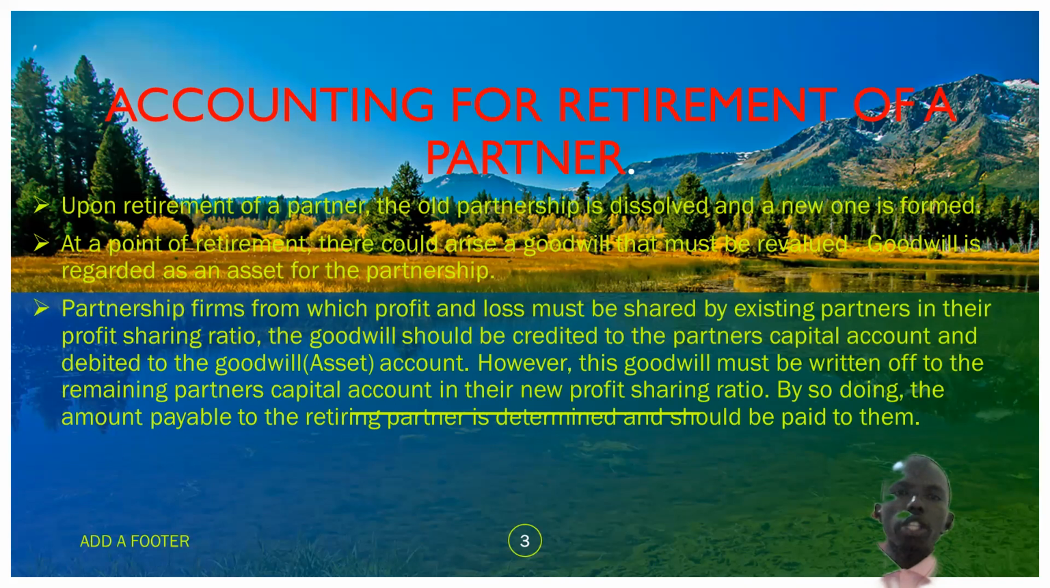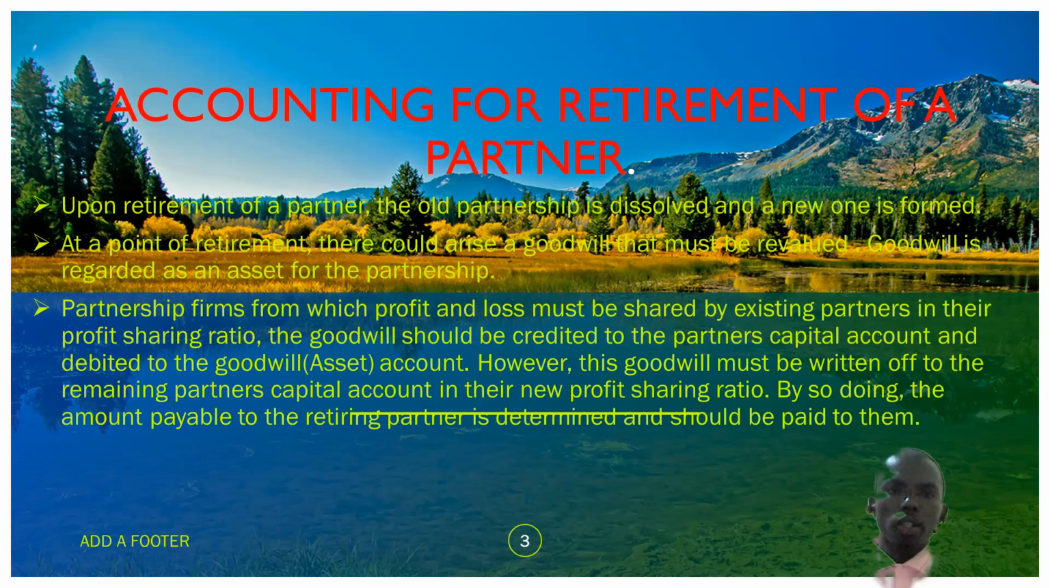Upon retirement of a partner, the whole partnership is dissolved and a new one is formed. As I said earlier, this is automatic to partnership. When anything new happens, maybe retirement or those other forms, we have to dissolve the old partnership. At a point of retirement, there could arise a goodwill, and that must be revalued.